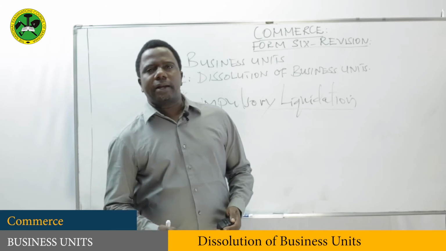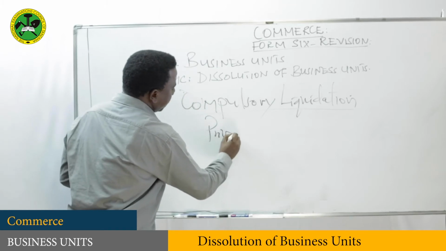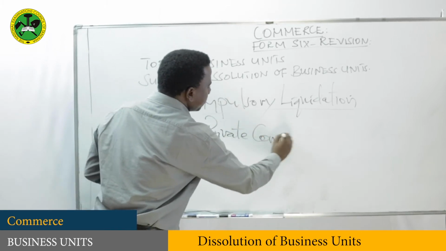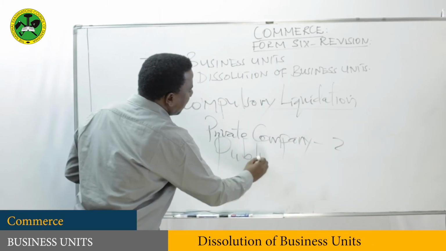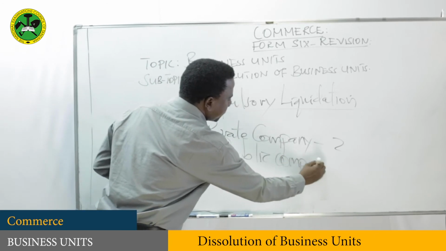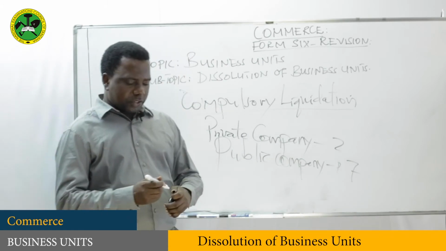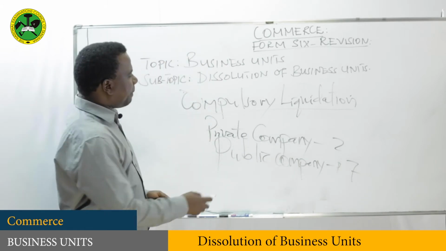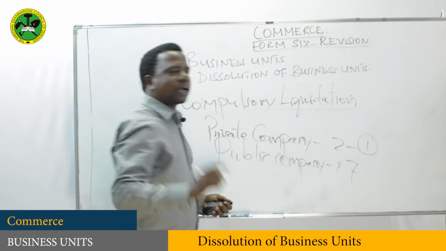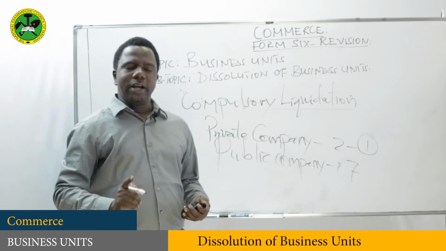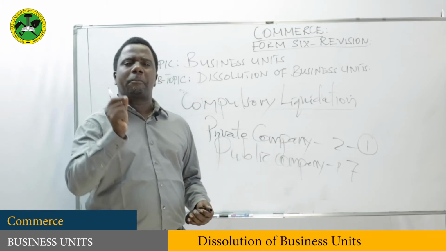Another reason is where the number of members is reduced. For a private company, the minimum number is 2. For a public company, the minimum number is 7. So when it happens that the number in a private company is reduced below this, assume it's 1, this company must come to an end. According to the Companies Act, the minimum number should be 2 for a private company.